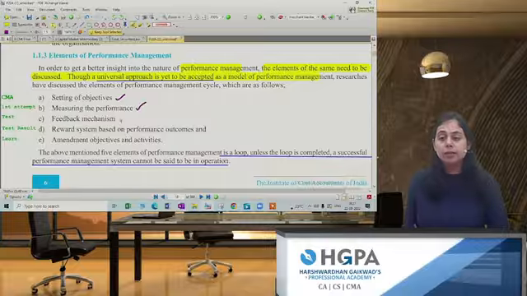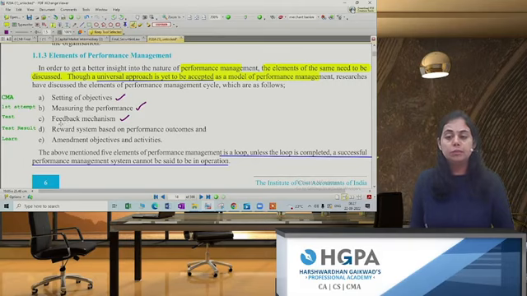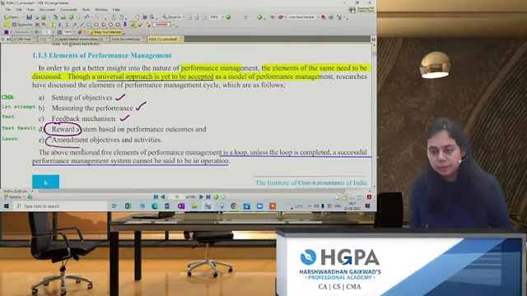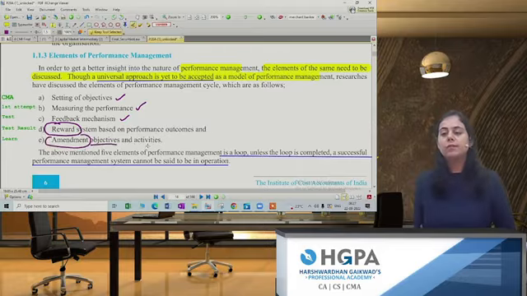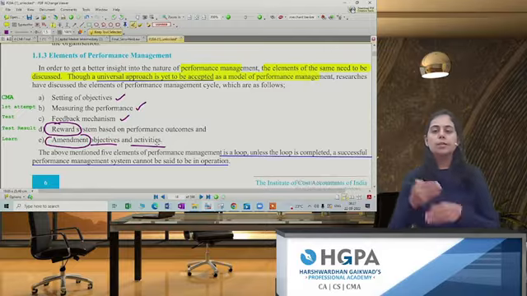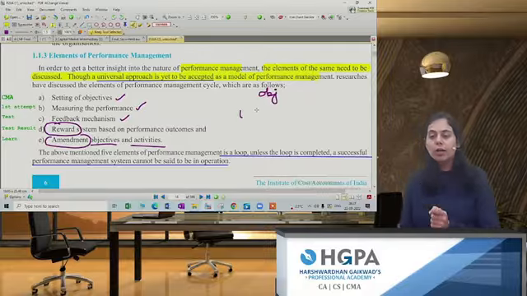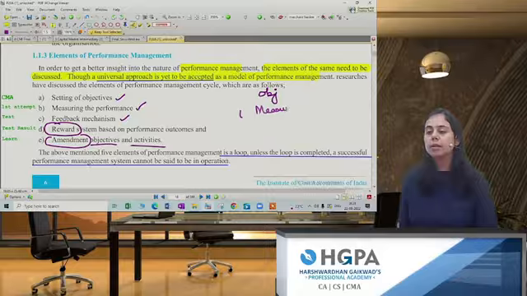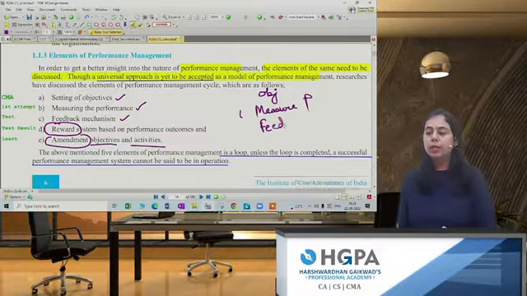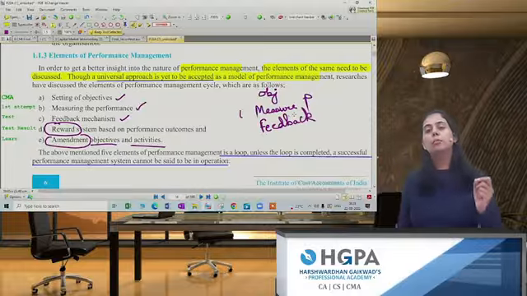Our teacher will give us appropriate feedback. If we have performed well, the teacher will give us a reward. If we have not done well, the teacher will do what? Amendment of the objectives and the action. So what are the basic elements of performance management? First, we set an objective. Whenever you set your objective, after that you will always start measuring your performance. After measuring, we will try to gain appropriate feedback.